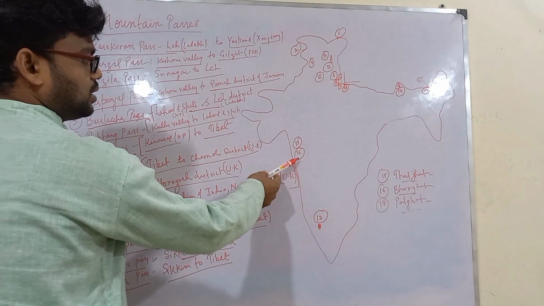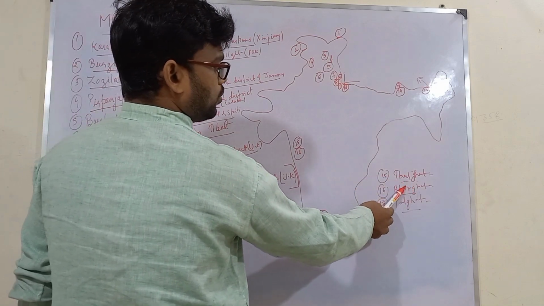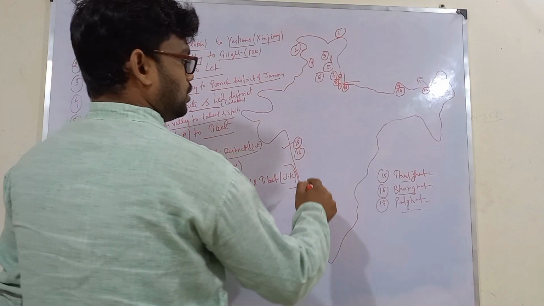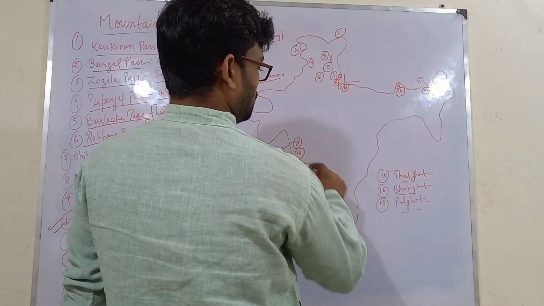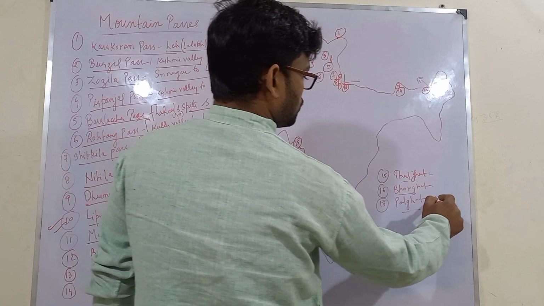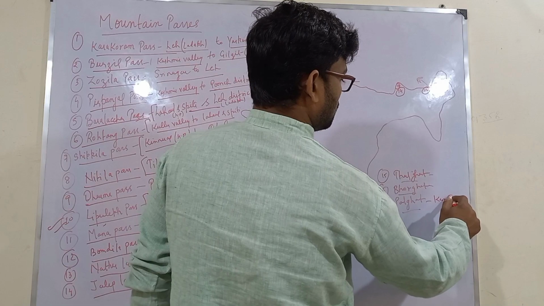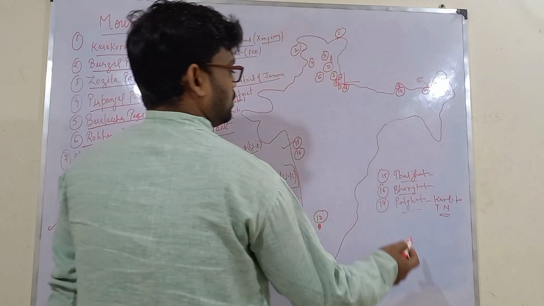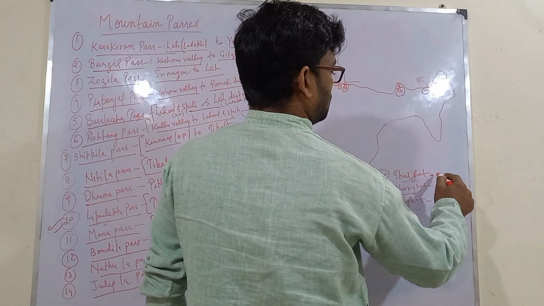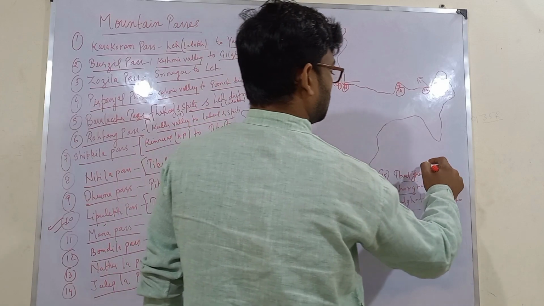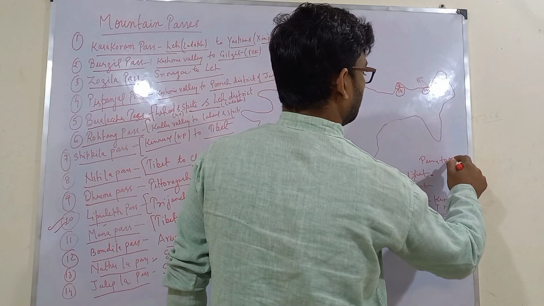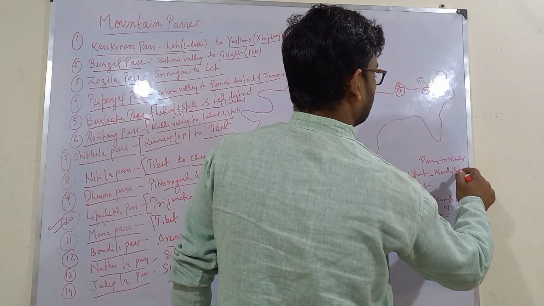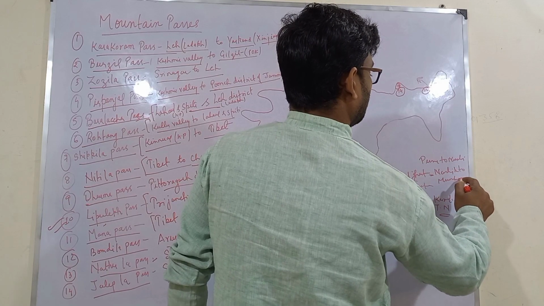Also we have few mountain passes here in Western Ghats. Thal Ghat, Bor Ghat and Pal Ghat. Do remember this. This Pal Ghat pass used to connect Kerala to Tamil Nadu, and this Thal Ghat and Bor Ghat, one used to connect Pune to Mumbai and another one is from Nasik to Mumbai.